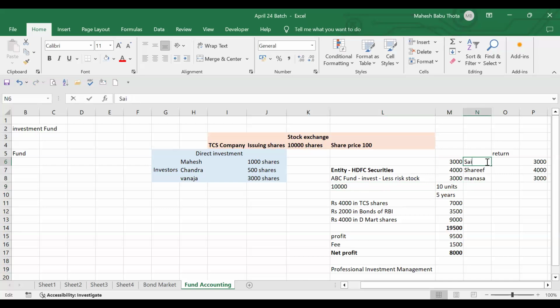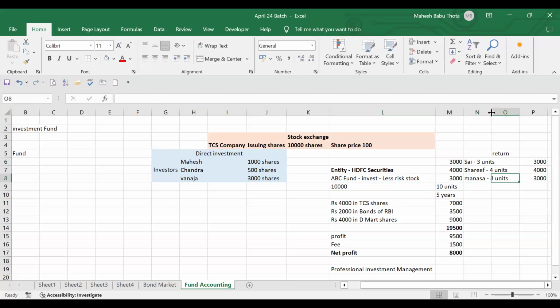3 units. He will get 3 units. Sharif will get how many units? 4 units. Yes, sir. He will get 4 units. Mansa gets how many units? 3 units.